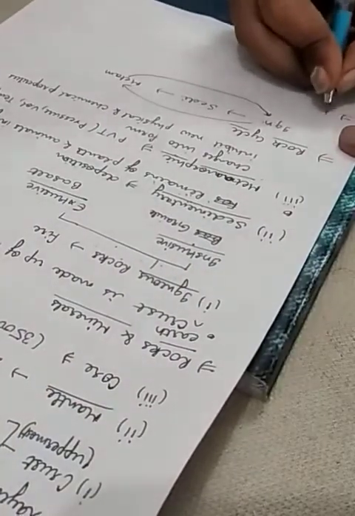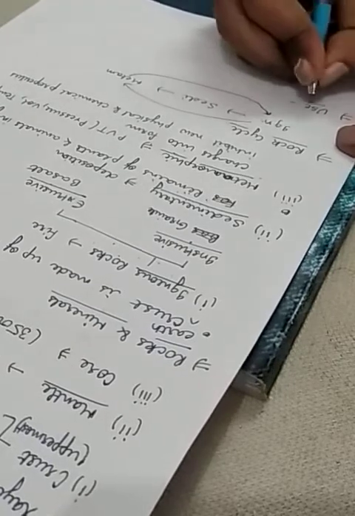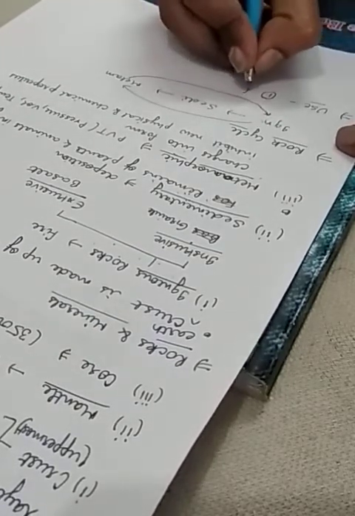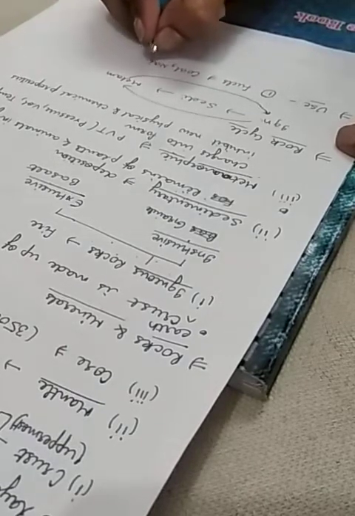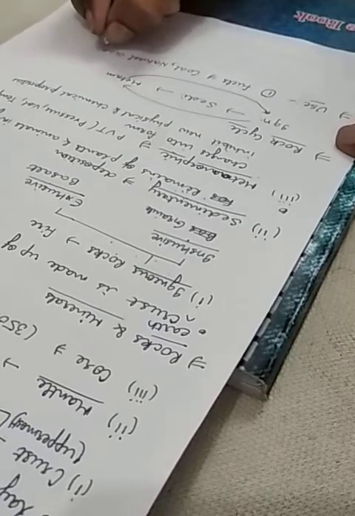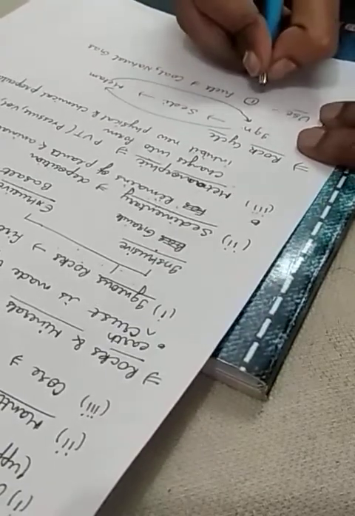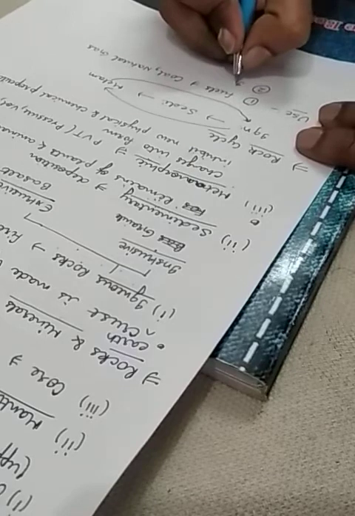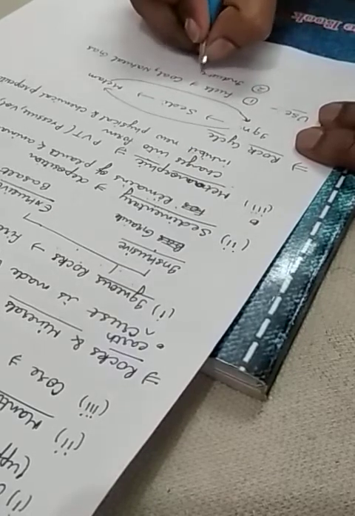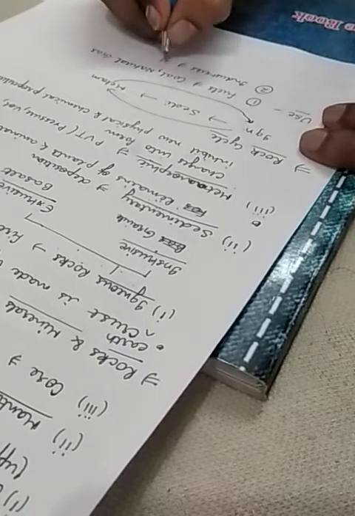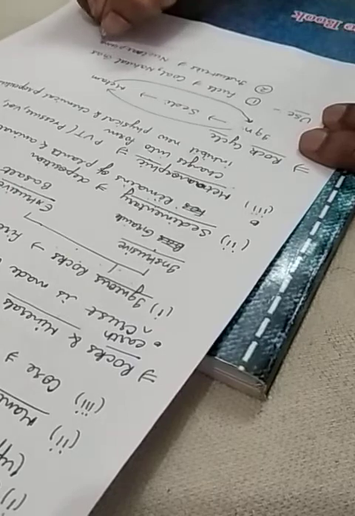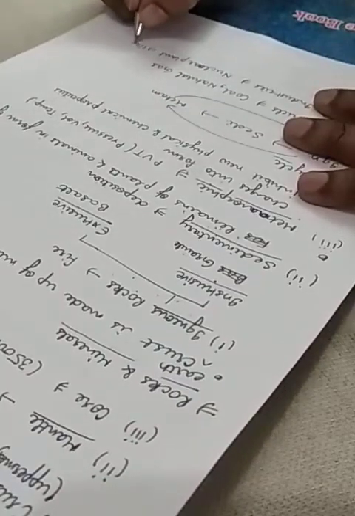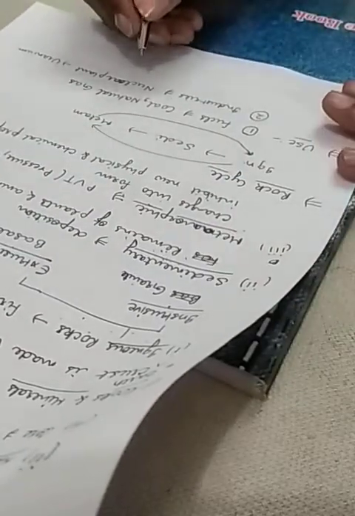Uses of rocks. The first is we can use them as fuels like coal and natural gas. Second, in industries rocks can be used, like in nuclear plants, uranium. And uranium can also be used in electricity production, in fertilizers and different things.